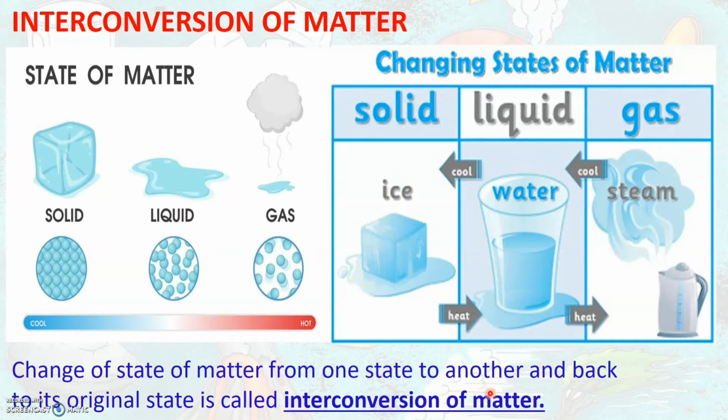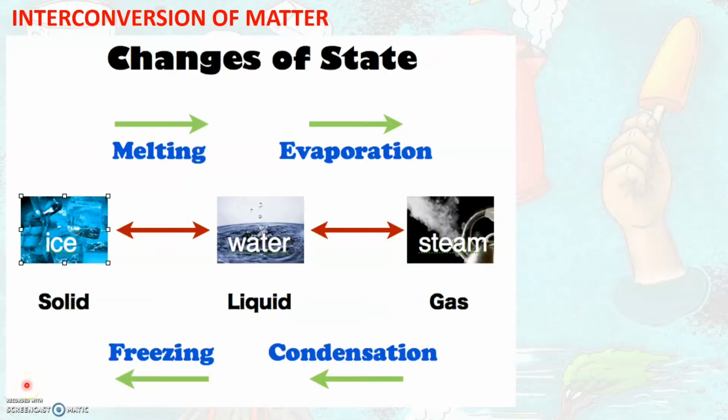Now, let us see what are the processes that are involved during this change of states of matter. Look into this picture carefully. As we have already seen, ice on heating turns into water. Or in other words, solid on heating has turned into liquid state. So this process of conversion of solid into liquid on heating is called the process of melting.